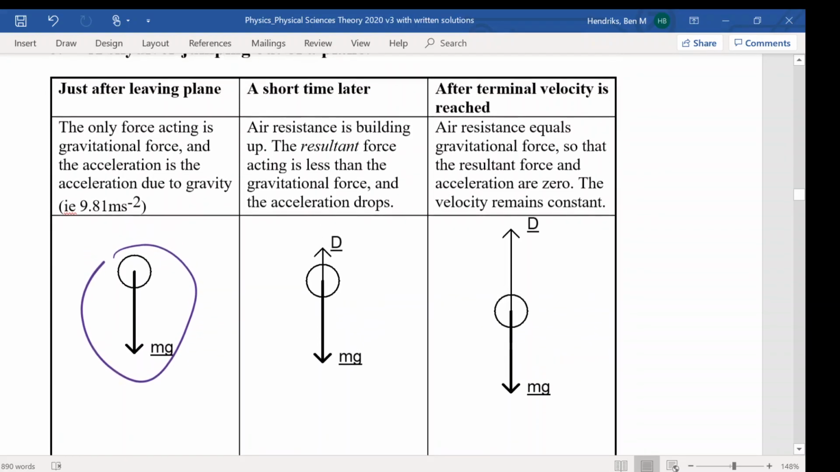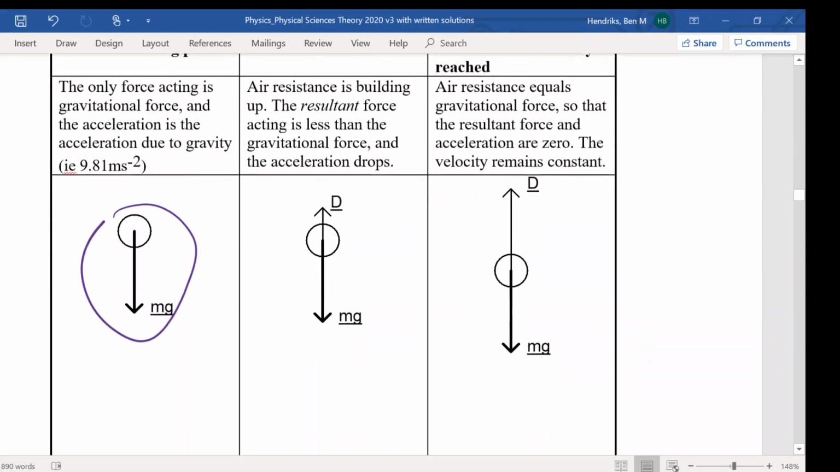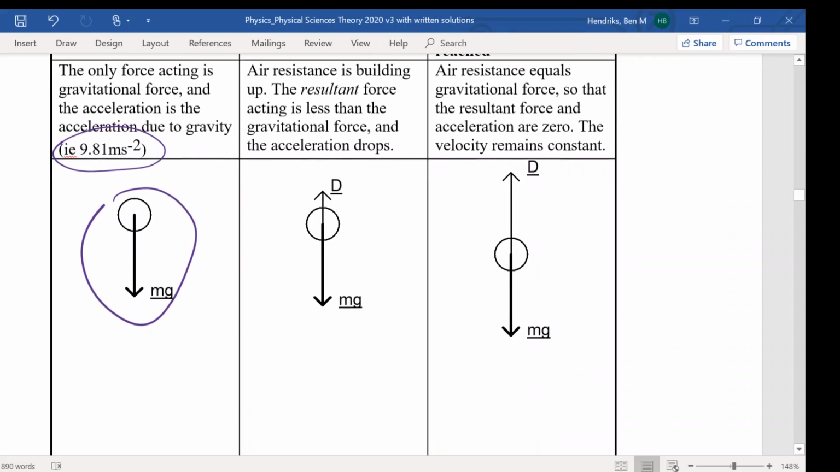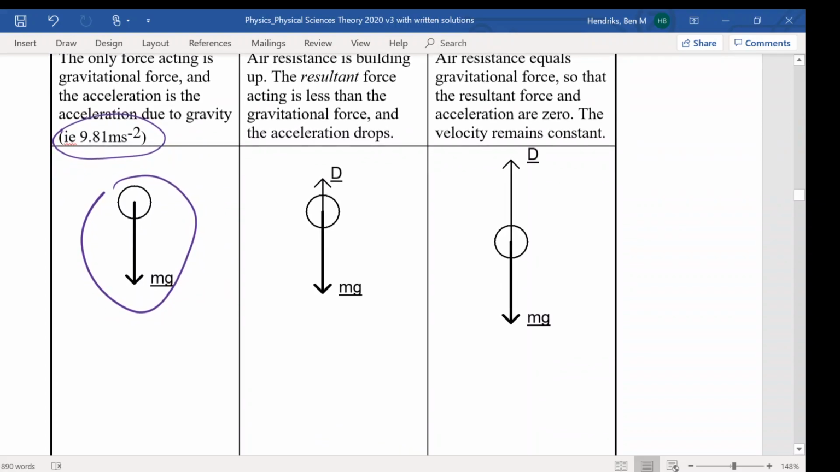Okay, and so that means our acceleration will just be 9.81 meters per second squared. If we label this as our F due to gravity, our F net here is just equal to the gravitational force, and let's assume that down is positive. The acceleration in this case will be equal to 9.81 meters per second squared.